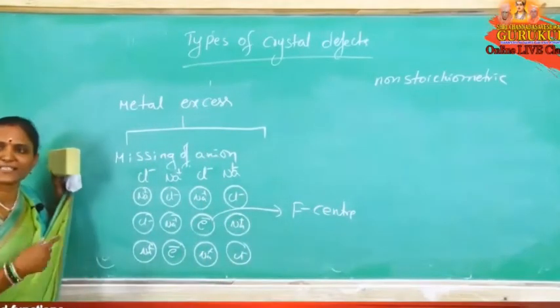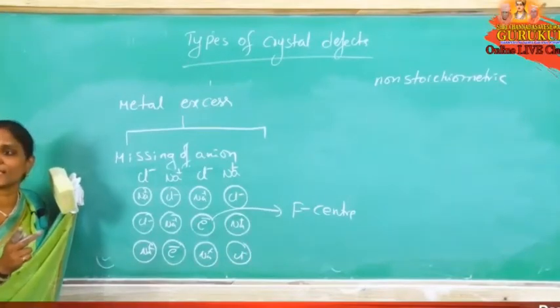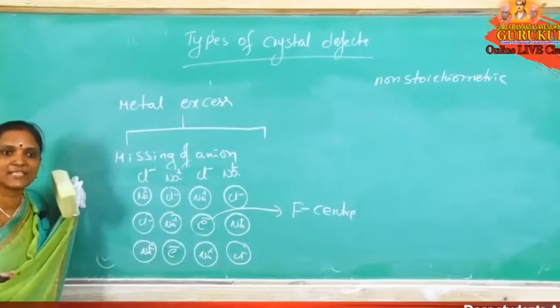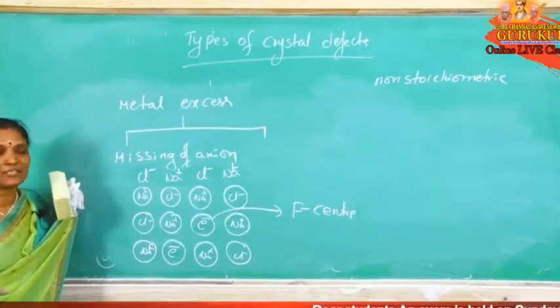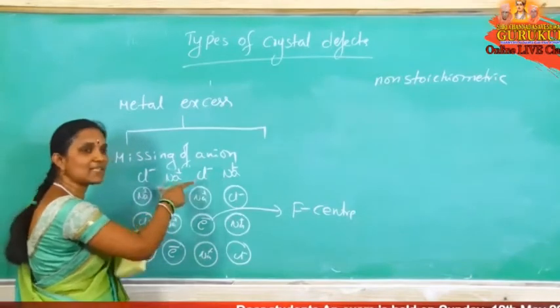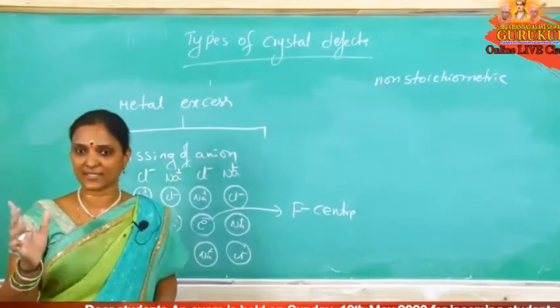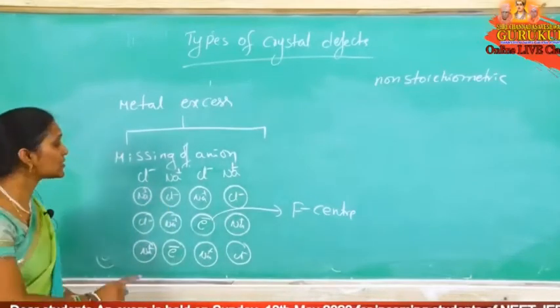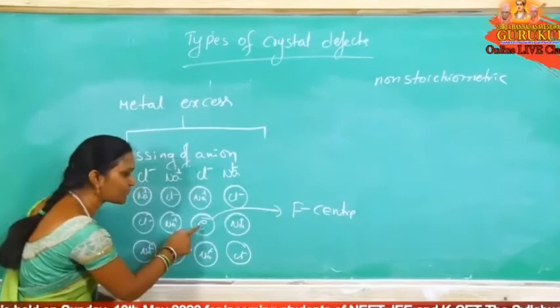Now did we add any Cl minus ions? New Cl minus ions came? No. But new Na plus ions came. Nothing but Na plus ions are more than Cl minus. 2 Na plus we added, but 2 Cl minus not added. So Na plus is more than Cl minus, which means metal excess defect. So how are we getting this metal excess defect? Because of missing of anions.